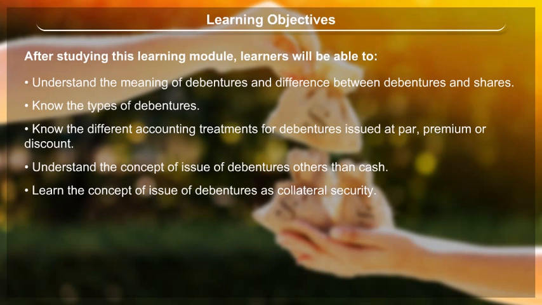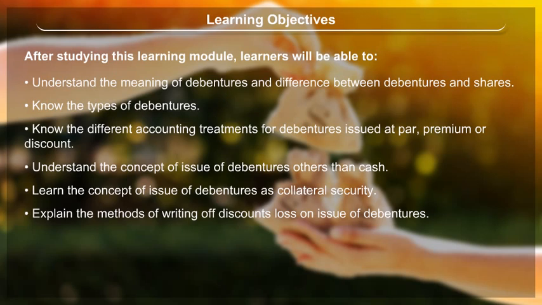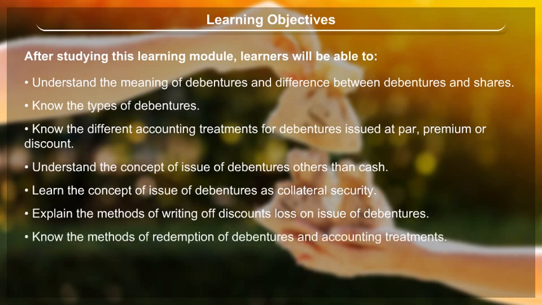Learn the concept of issue of debentures as collateral security. Explain the methods of writing off discounts loss on issue of debentures. Know the methods of redemption of debentures and accounting treatments. Understand the concept of sinking fund. Issue and redemption of debentures.